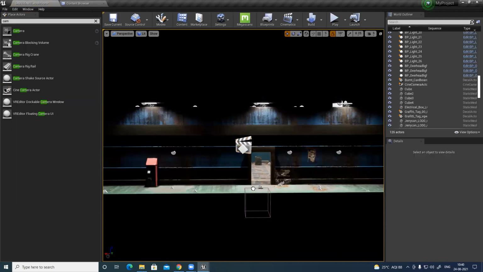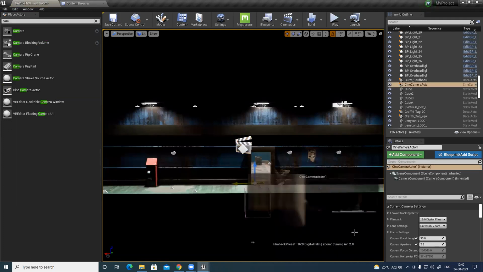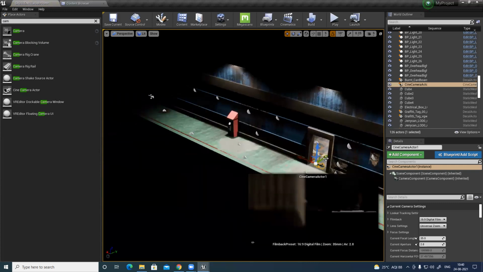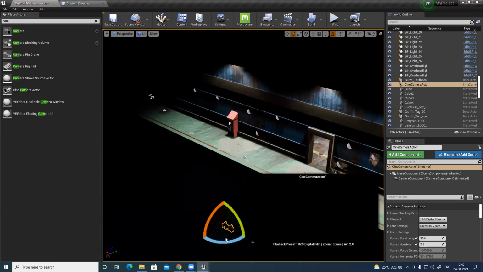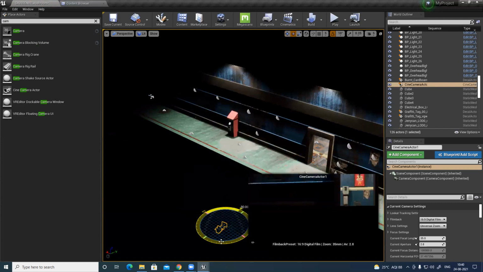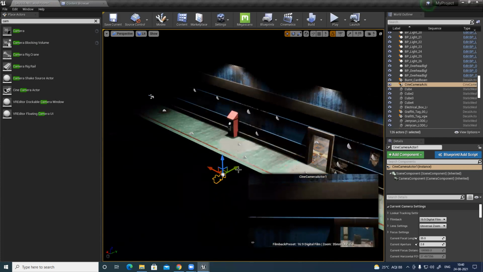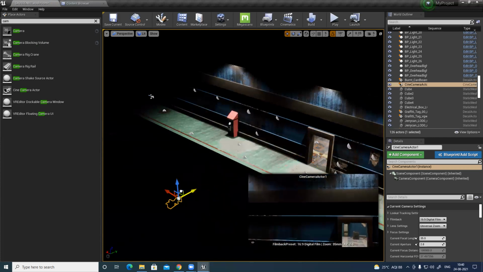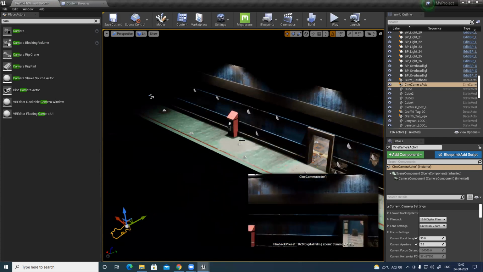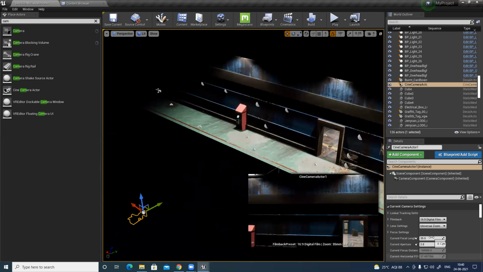Let's see. I place it here. The moment I place it, I can see the output. Rotate, placement, from a distance. Right now the focal length is 35.